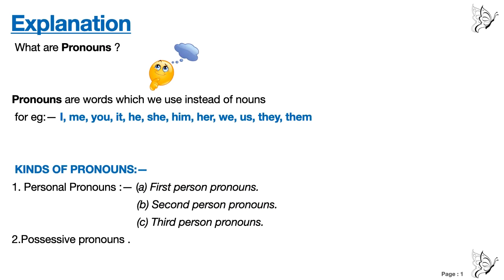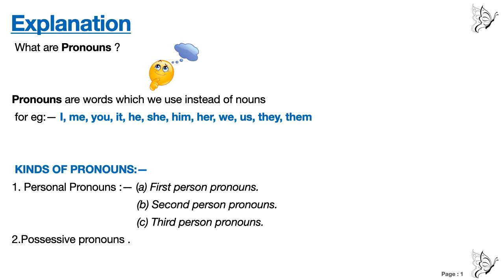Now first, what are pronouns? Pronouns are words which we use instead of nouns. For example, I, me, you, it, he, she, him, her, we, us, they, them. So these are pronouns which we use instead of nouns. For the name of a boy, to avoid repetition, we will use he or him or his. For a girl, we will use she or her.